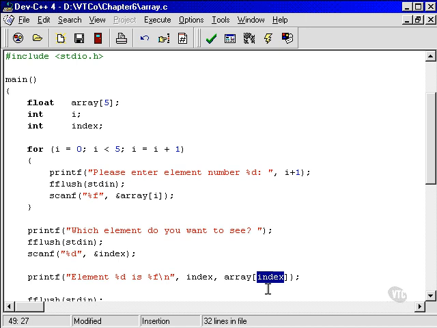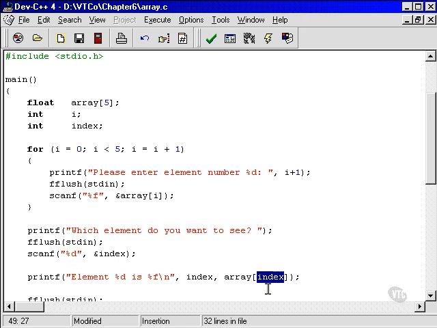Okay, the answer is, well, there's a few possibilities. One is the program could stop and output some kind of error message saying you've accessed a piece of an array that you're not allowed to, or it doesn't exist, or something like that. That would be one option. That doesn't happen. Another option would be the program might crash. That's not likely in this particular example, but it could happen in some examples. What's probably going to happen is that you're just going to get a random number. You're going to get whatever float is sitting in memory immediately after our array of 5 floats.